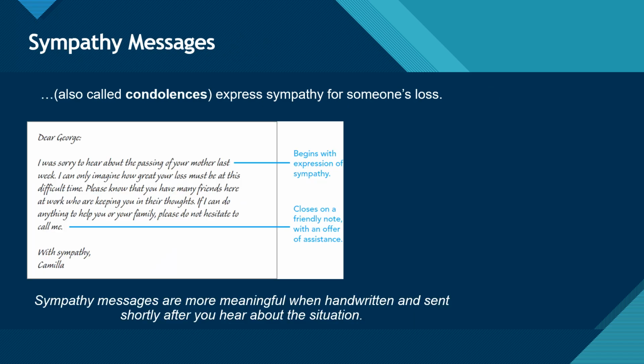Sympathy messages, also called condolences, express sympathy for someone's loss. Sympathy messages are more meaningful when handwritten and sent shortly after you hear about the situation. Here we see an example of a handwritten sympathy message with annotations applied. The annotations that appear in the margins point out the following. Number 1. It begins with expression of sympathy. Number 2. It closes on a friendly note with an offer of assistance.